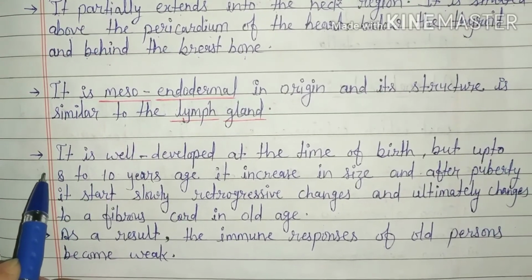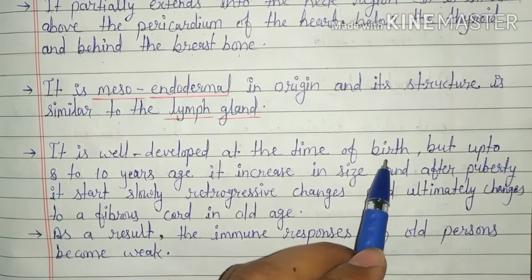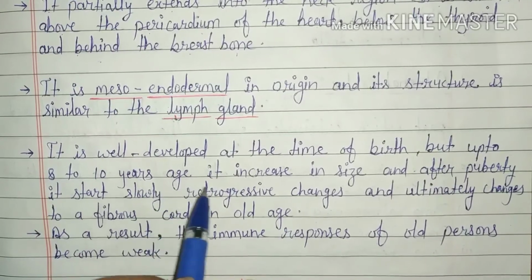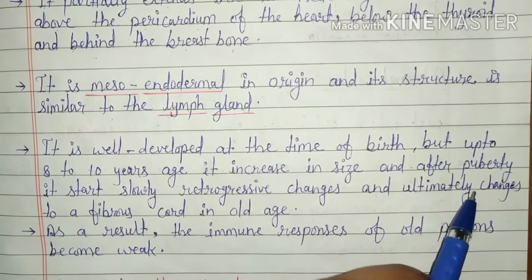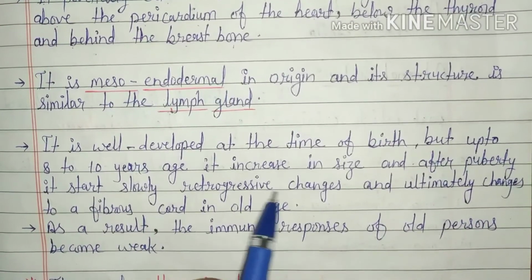Important point, it is well developed at the time of birth, but up to 8 to 10 years of age it increases in size, and after puberty it starts slowly undergoing retrogressive changes.